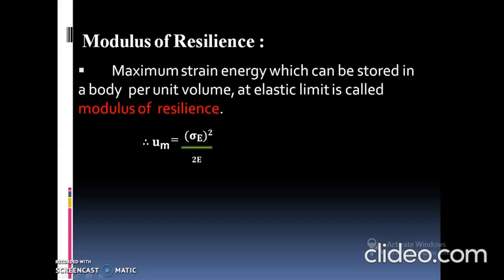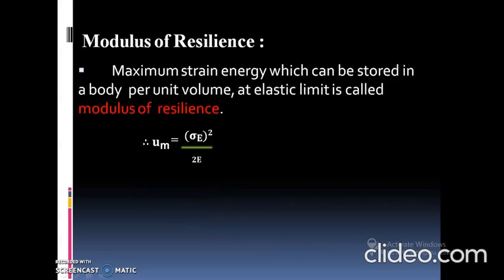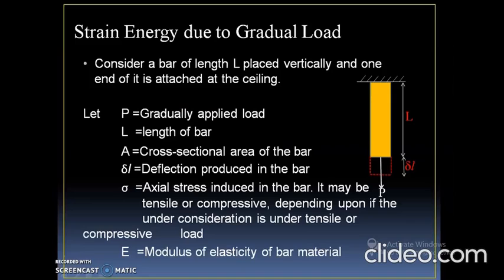It is denoted by U suffix M, which is equal to U divided by V. U is equal to sigma E squared upon 2E into the volume, divided by V. The volume gets cancelled and we get the final term: U suffix M is equal to sigma E squared upon 2E. Sigma E is the stress at the elastic limit and E is the modulus of elasticity.